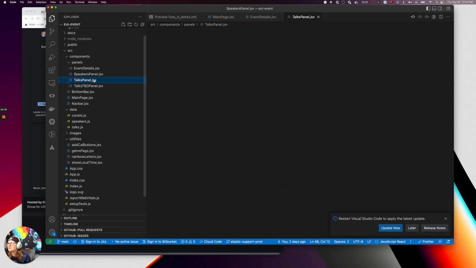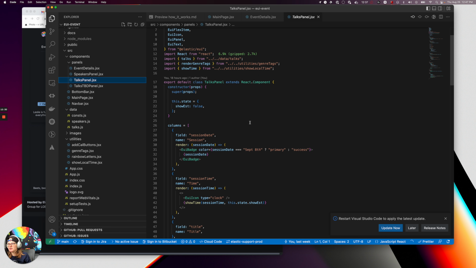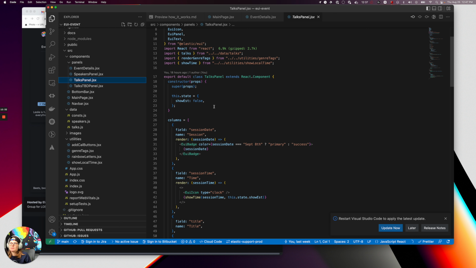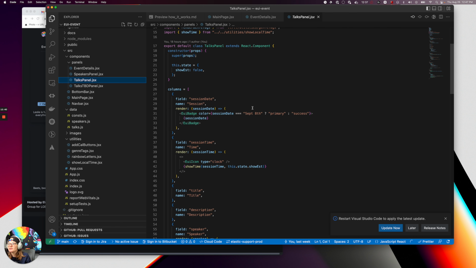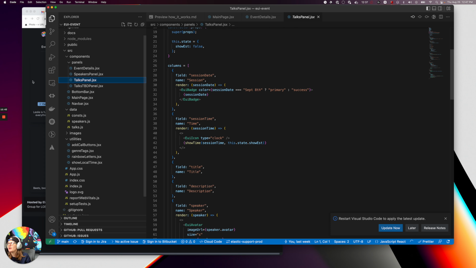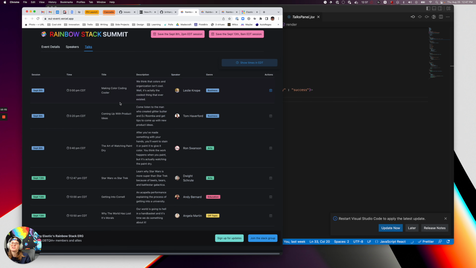And then we've got the talks panel. There's a lot going on here. First of all, I'm tracking a state of if you want to see it in EST, technically EDT, but whatever. Basically, if you want to show it in the default time zone or not. And then I'm defining my columns and what they are in that table. So you can see I define the field, the name. The render function is optional. I'm defining that for a lot of these because otherwise it's just going to return the straight up text.